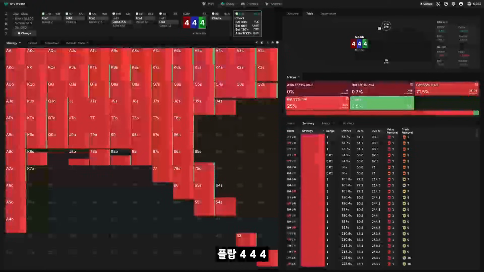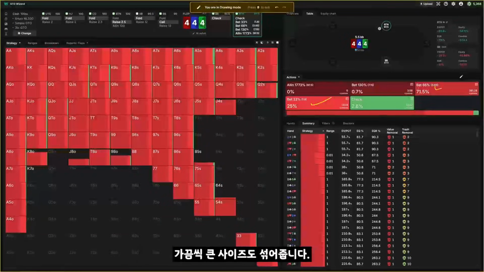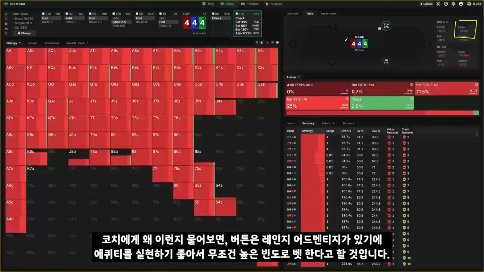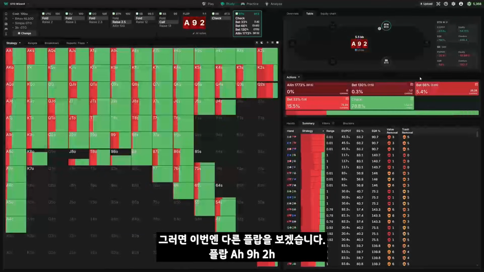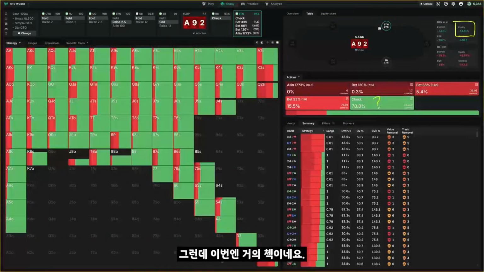The flop comes 4-4-4. As you can see, the optimal strategy is to bet everything, even for a big size sometimes. If we take a look in the top right corner, we can see that you have 54% equity as the button. Now, if you ask any coach why this is happening, they'll say it's because button has a range advantage, they're pushing their equity, they've got better hands on average, and therefore they should bet more often. Okay, sure, fair enough. But let's take a look at another flop. Here is Ace-9-2 monotone, and we can see we have, again, exactly 54% equity. And yet, this time, we're always checking.